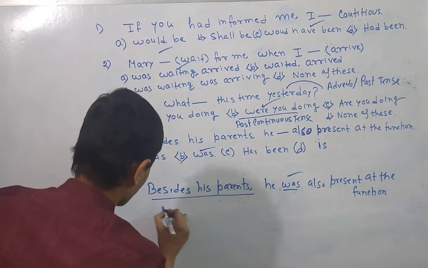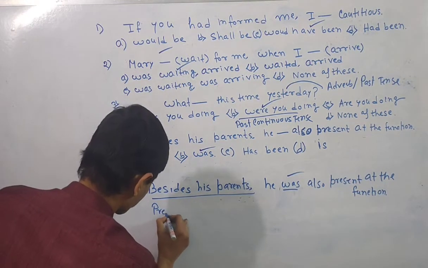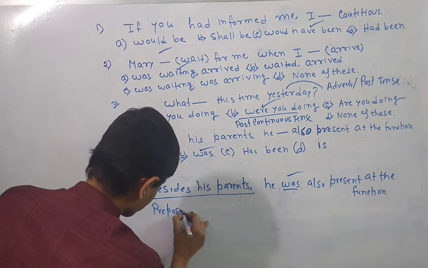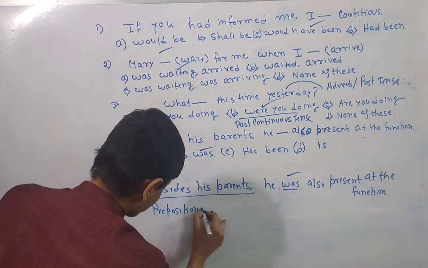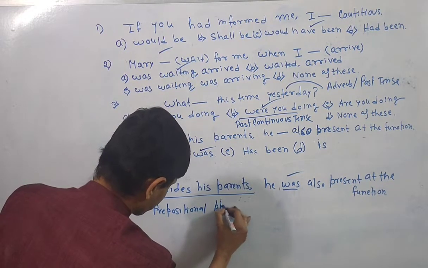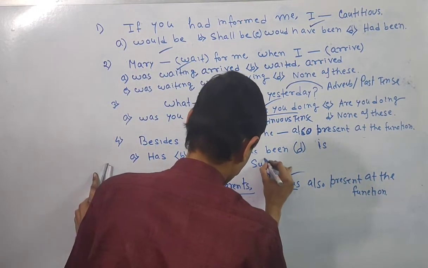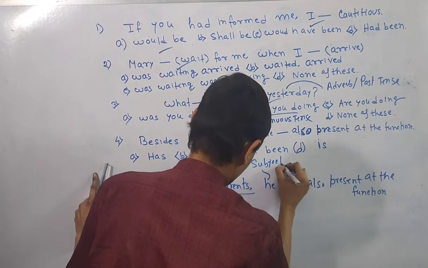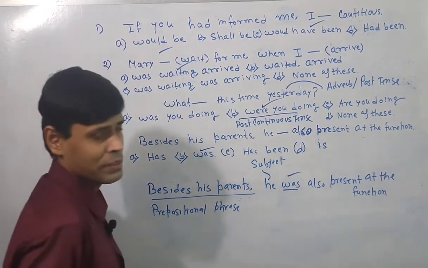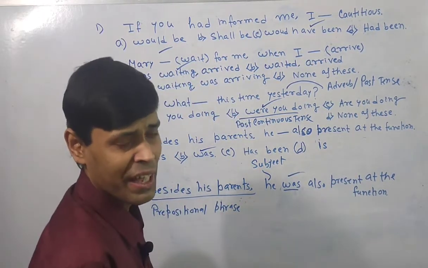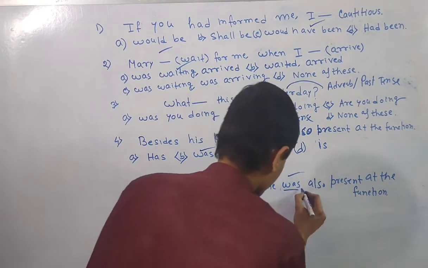This part is called the prepositional phrase. In short, we can also break this phrase, but I would like to analyze it in a short way. Prepositional phrase. This is called the subject. Here no main verb is there, so was is functioning here as the main verb. Okay.